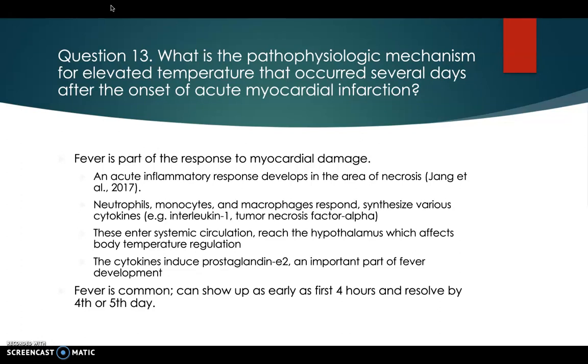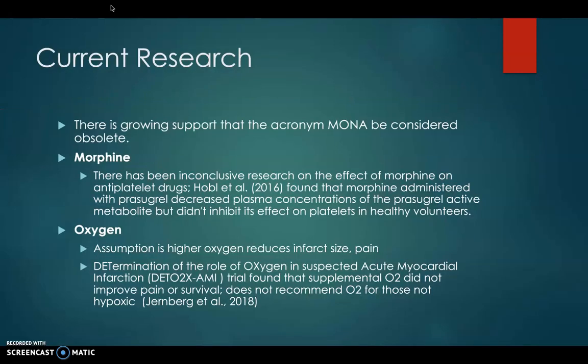These enter systemic circulation and they reach the hypothalamus, which is responsible for body temperature. The cytokines induce prostaglandin E2, which is an important part of fever development. Overall, fever is common. It can show up as early as 4 hours and resolve by the 4th or 5th day.